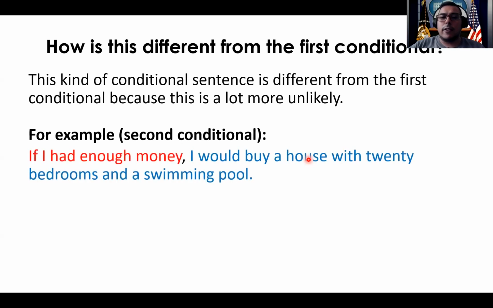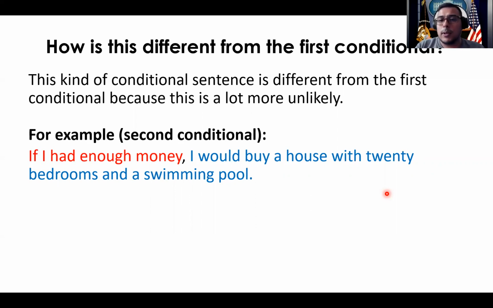In the first one, I'm gonna say, if I had enough money, I would buy a house with 20 bedrooms and a swimming pool. You guys have to think about this. Do you think that I, with an average teacher's salary, could buy a house with 20 bedrooms and a swimming pool? Basically a mansion. Do you think that this is possible, just with my average salary alone?